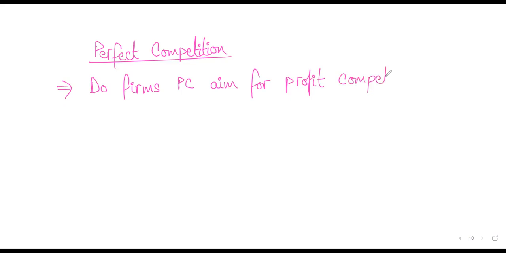Why? Because we know in perfect competition there are no entry and exit barriers. So perfect competition is the same as a contestable market. So this is the question: do firms in perfect competition aim for profit maximization? What's your answer to that? And the answer is yes, they do.